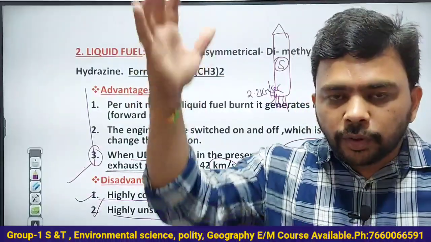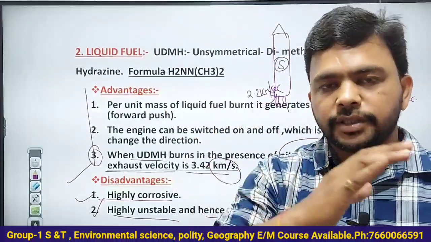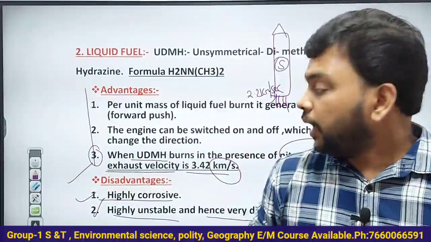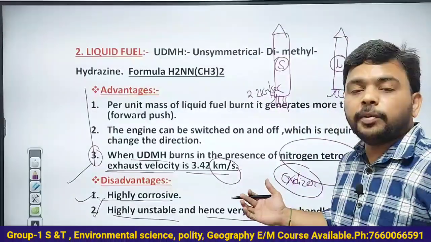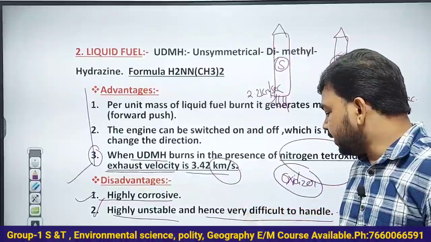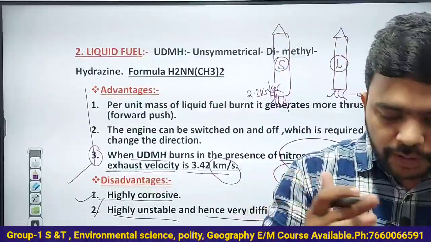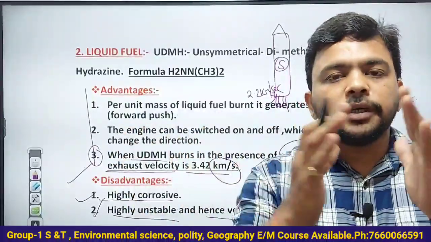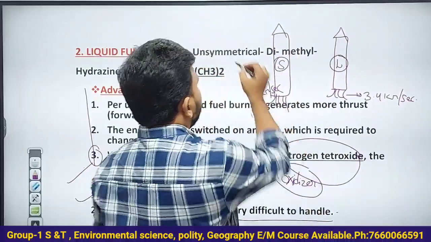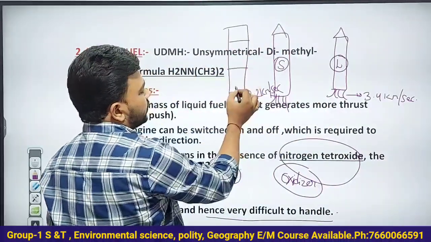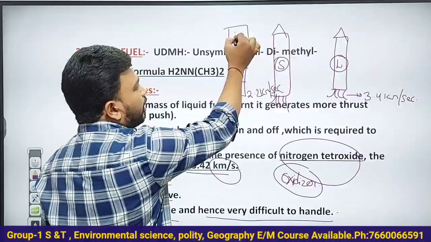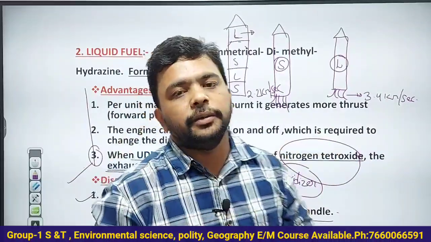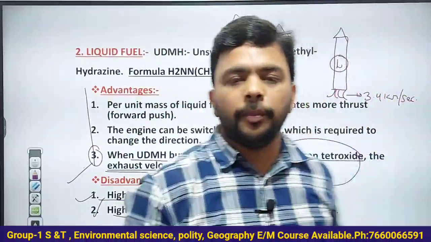A huge quantity of liquid fuel is used in the rocket. If it is unstable, the rocket will have unnecessary technical problems, and there is a problem of leakage. So it is very difficult to handle. You can store it at a particular place, but there are chances of leakage. For example, in the PSLV, the upper stage has the liquid fuel. There is a chance of leakage and the entire mission will fail. Liquid fuel, this is the problem.